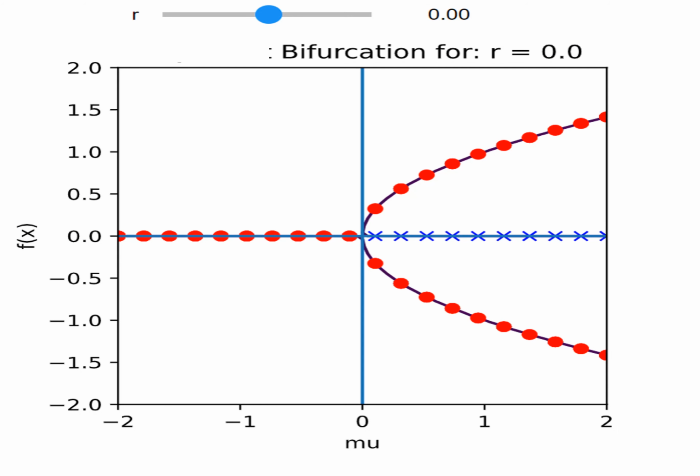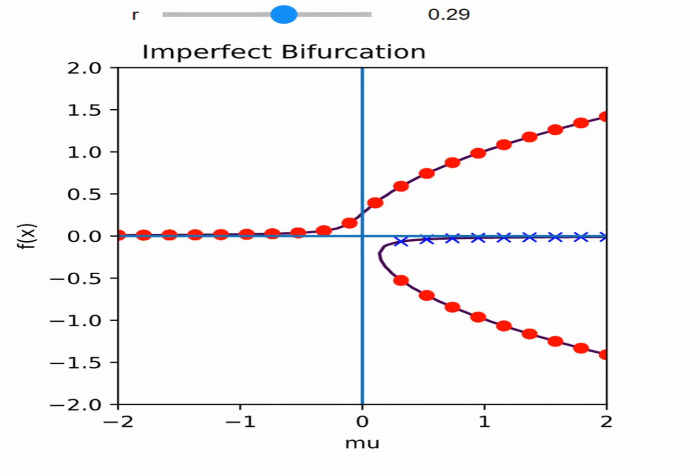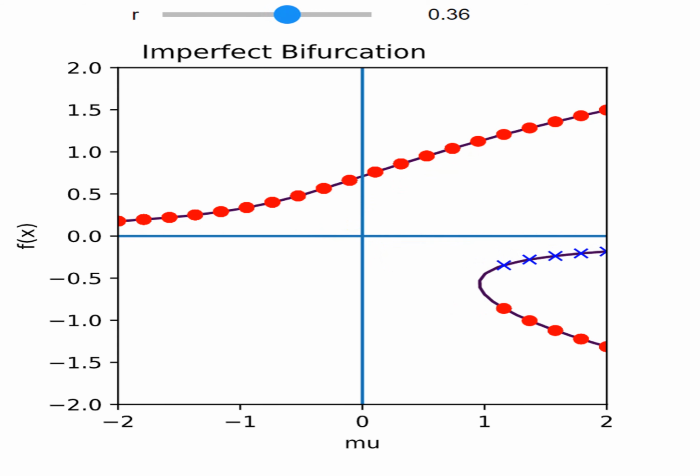Now this diagram is for a normal pitchfork bifurcation, as you can already see from the shape of it. And if we change the value of r to greater than 0, then we will see the imperfect pitchfork bifurcation diagram.